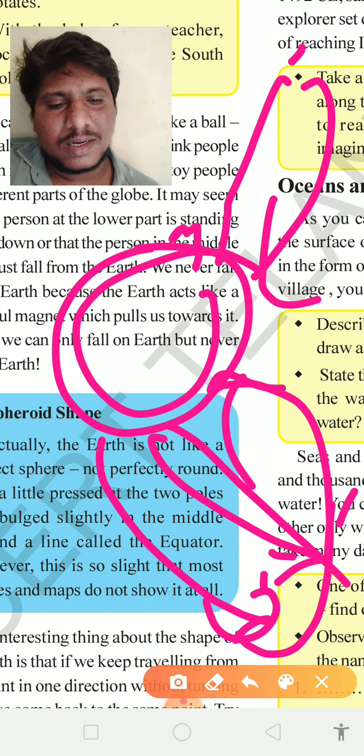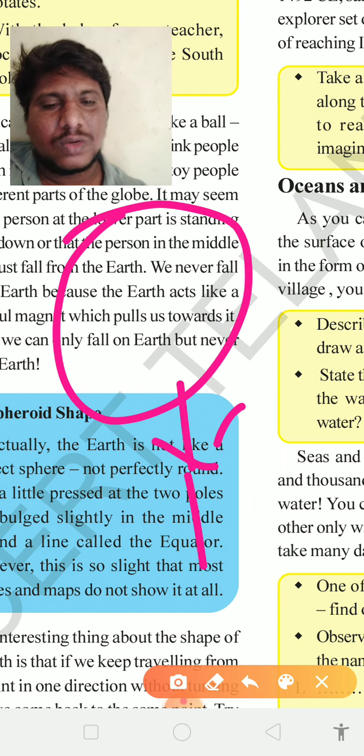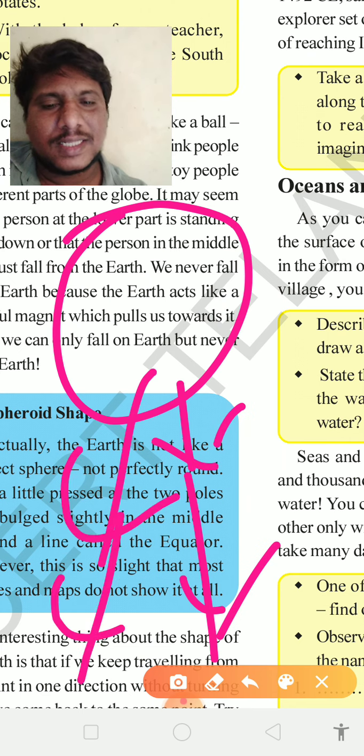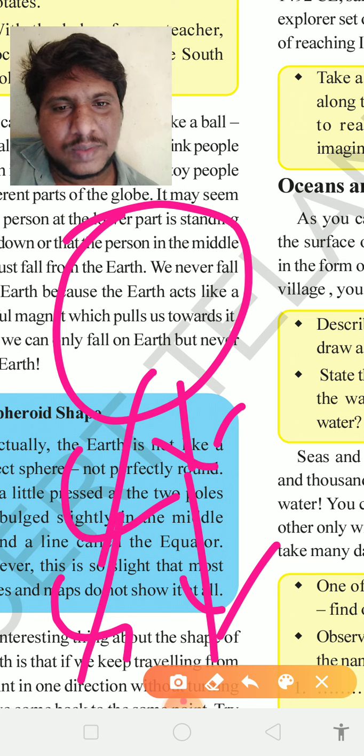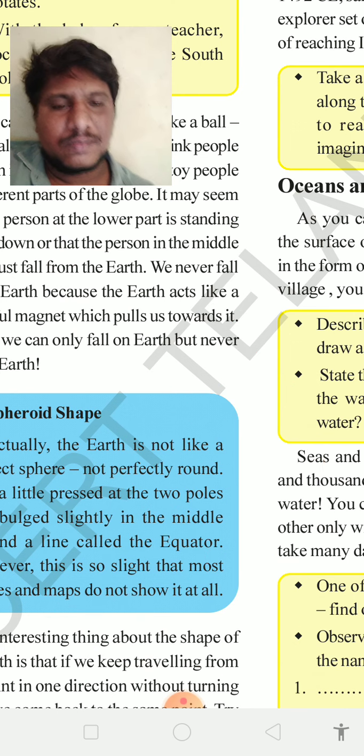Otherwise, don't assume that this thing is going to another planet or another space. Don't think like that. Whatever particle you throw from earth, that again is going to come to earth only.